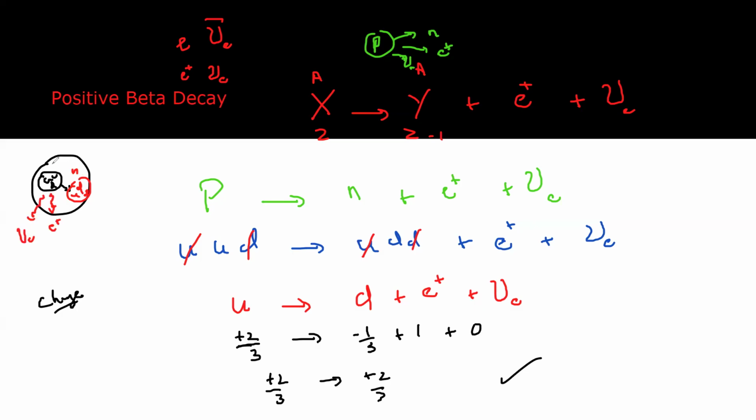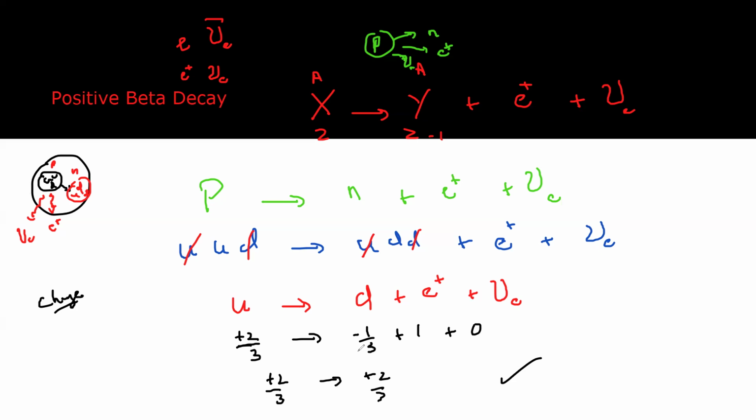So this is a neutron and this is a proton. This is what happens on an atomic scale whenever a positive beta decay occurs. Is it clear? Any doubt in this? Okay.